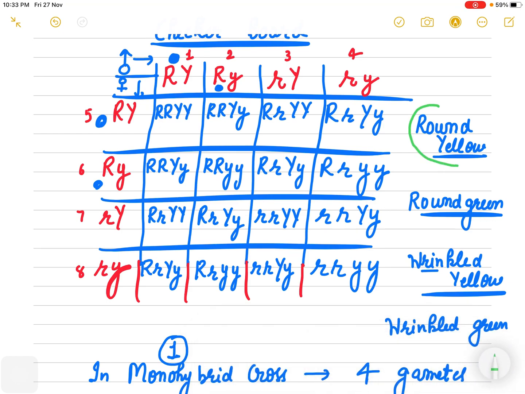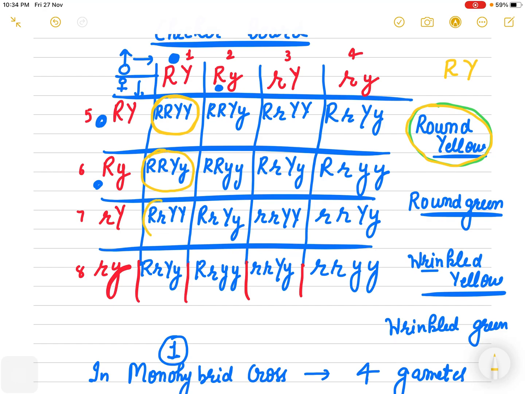How many will be round yellow? Let's use the color yellow. Round yellow means round, it should have 1 R, that will be round. It should have 1 Y at least. Will this be yellow? Am I right? Yes, it will be yellow. इसमें तो सारा ही dominant है. Will this be yellow? Yes, this will be round yellow.